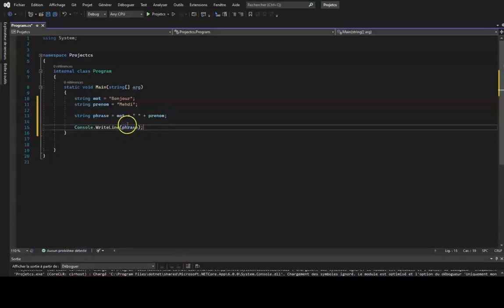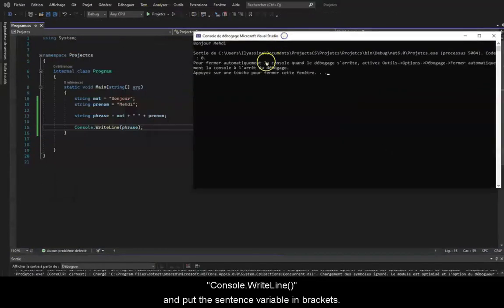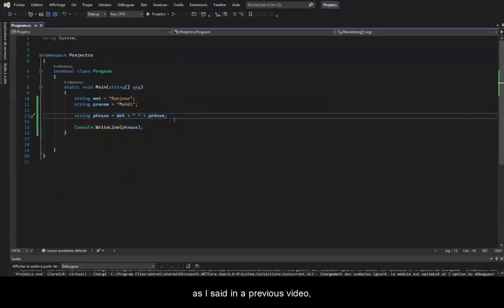So now, we have a variable that contains our sentence, and to display it, we need to type Console.WriteLine and put the sentence variable in brackets. Click on the top to launch the program and you can see that it worked well. Now, as I said in the previous video, this display method is not the best because errors might appear in the output window.